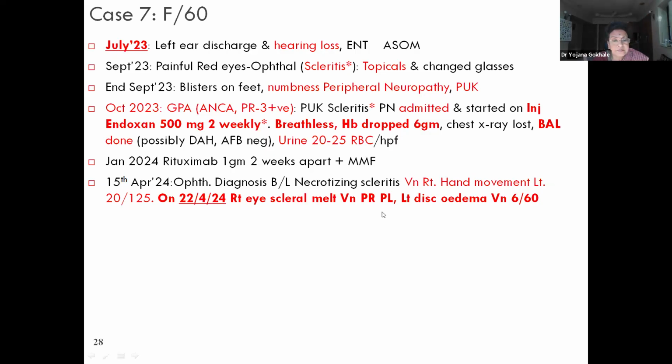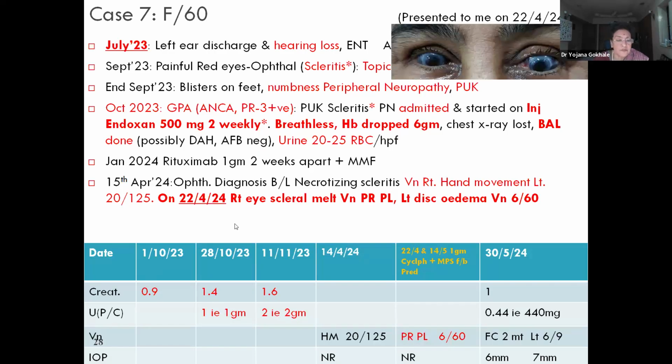This patient was again treated with rituximab and MMF, and on 22nd April 2024, she got admitted. She came to my clinic with scleral melt. Vision in the right eye was PRPL, that is projection perception of light, and in the left eye there was disc edema with vision of 6/60. This is how the patient was. Her creatinine also was raised.